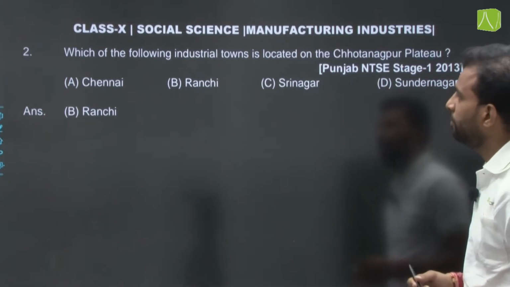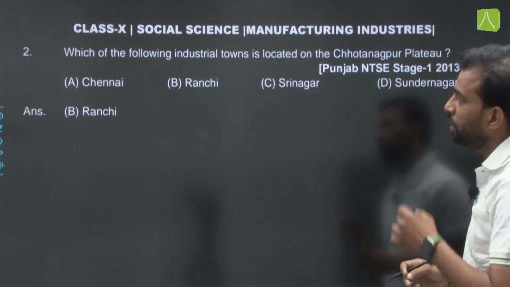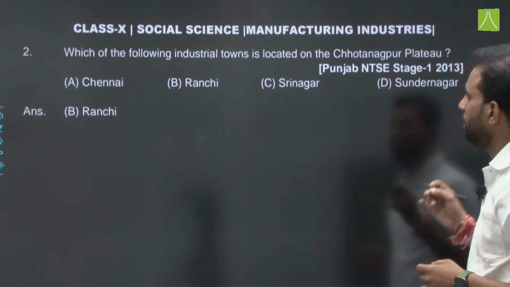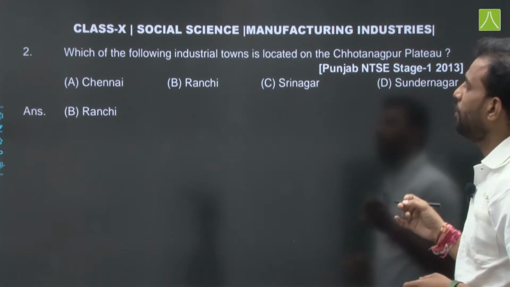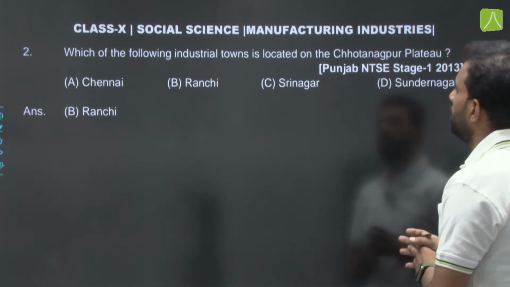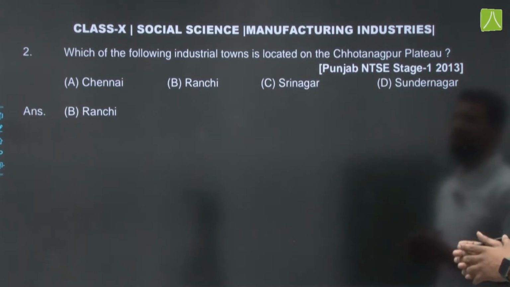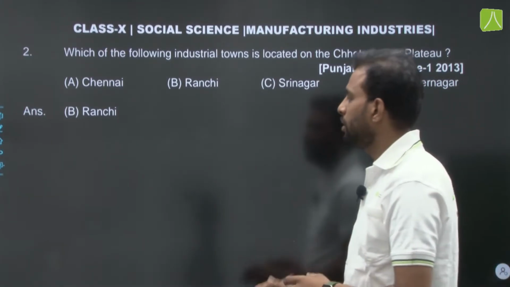Then the second question: which of the following industrial towns is located on the Chota Nagpur Plateau? The Chota Nagpur Plateau is located in Ranchi, or we can say Jharkhand. Option A is Chennai, option B is Ranchi, option C is Srinagar, and option D is Sundarnagar. This was the question in Punjab NTSE Stage 1 in the year 2013. So the answer will be Ranchi. Then the next question.